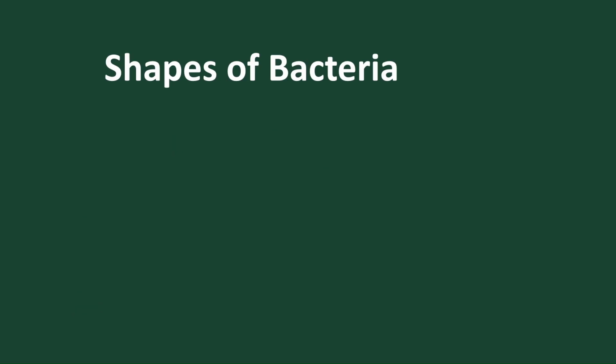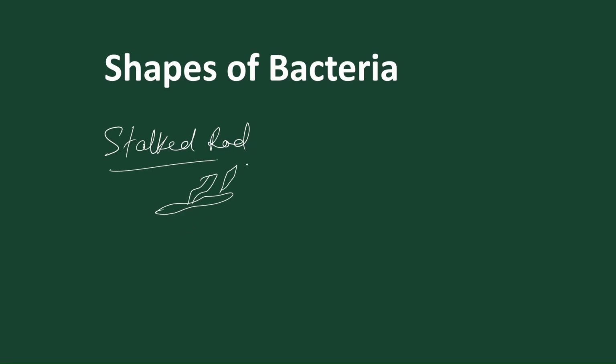Now, some bacteria are stalked bacteria, stalked rod-shaped bacteria. This means these bacteria are rod-shaped, but they have stalk-like structures. The best example of a stalked bacterium is Caulobacter.